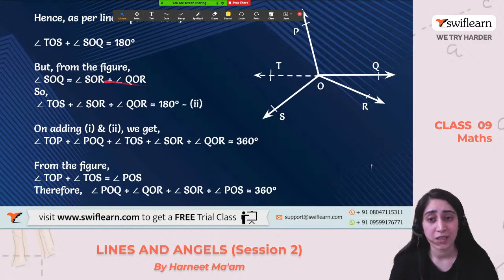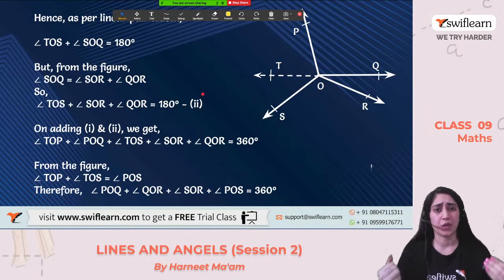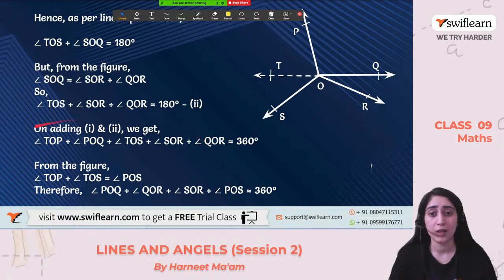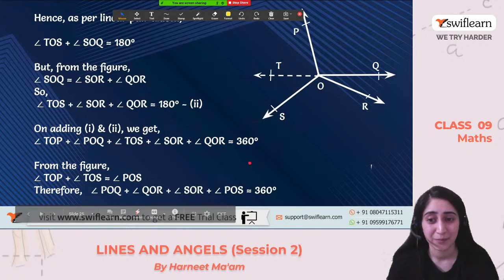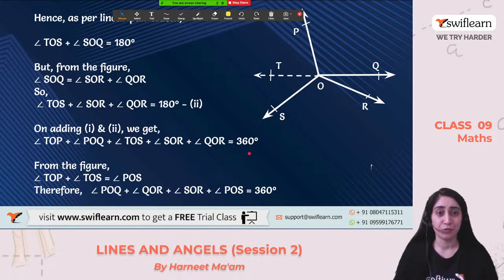Right. Now putting this value back into equation 1, which was the linear pair, we get that the sum of the three angles is also equal to 180 degree. Right. Now equation 1 and equation 2. Let's add both the equations. On adding both the equations, we get that all the angles are equal to 180 plus 180, which is 360 degree. This is what we had to prove.